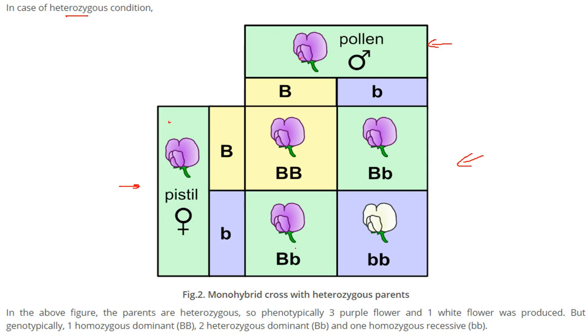So phenotypically, three purple flowers were formed and one white flower was produced. But inside that, if you go genetically or genotypically, one homozygous, this one, two heterozygous, these two, and one homozygous recessive. This is homozygous dominant, this is homozygous recessive, and these two are heterozygous. This is homozygous dominant, capital B, small b.